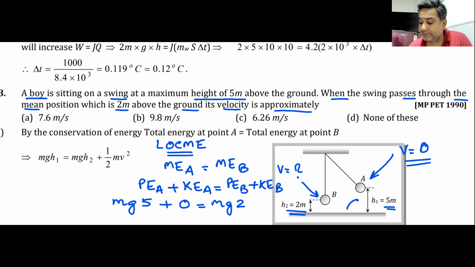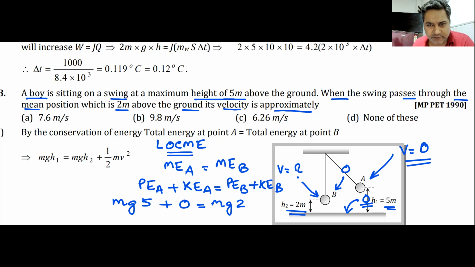I have taken the potential energy of ground as 0. If you don't want to take the potential energy of ground as 0, you can take the potential energy of point B as 0. If I take the potential energy of point B as 0, then point A is at a height of 3 meters.